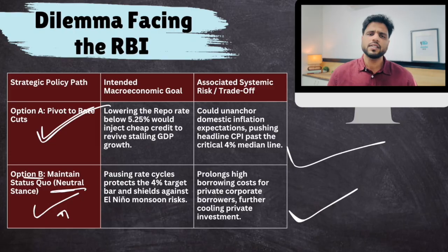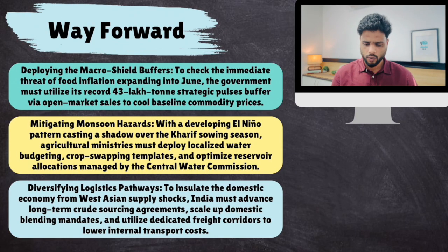Now, there are some ways forward that are suggested. To control food inflation, you can keep strategic buffers of food crops, like pulses, wheat, rice. So whenever there is shortage of food, government can sell those buffers in the market. Then boost your irrigation technologies or mechanisms, because monsoon is going to be problematic this time because of El Nino.